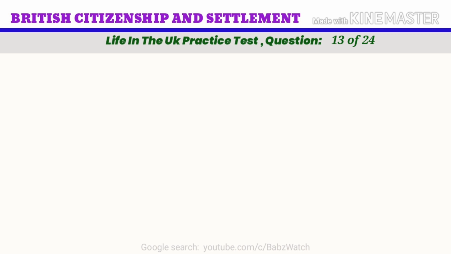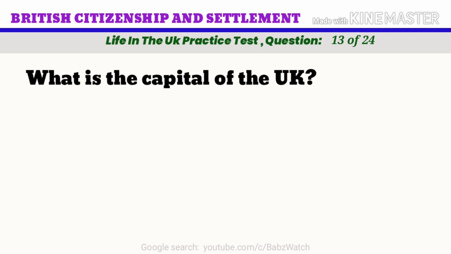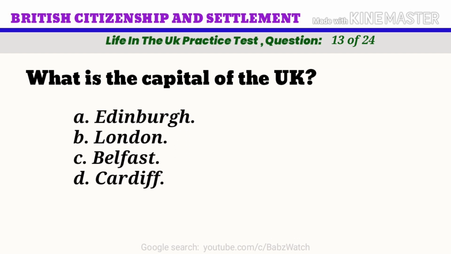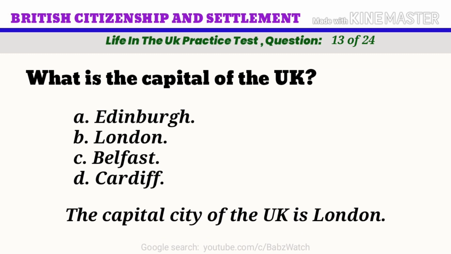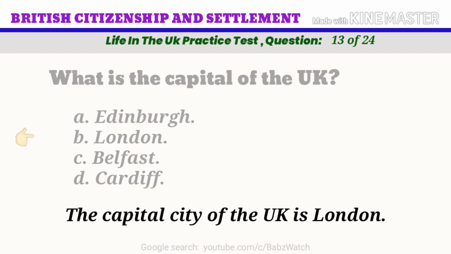Life in the UK practice test. Question 13 of 24. What is the capital of the UK? A. Edinburgh. B. London. C. Belfast. D. Cardiff. The correct answer is B. London. The capital city of the UK is London.